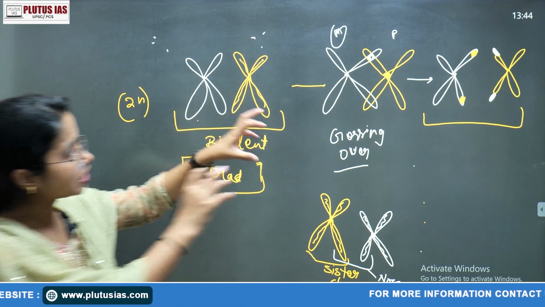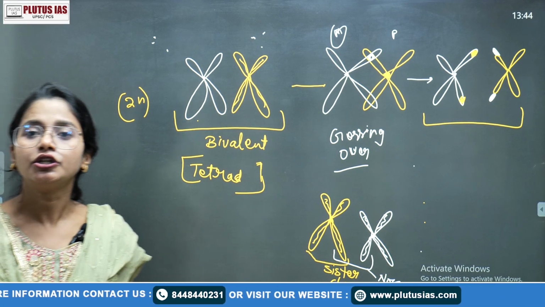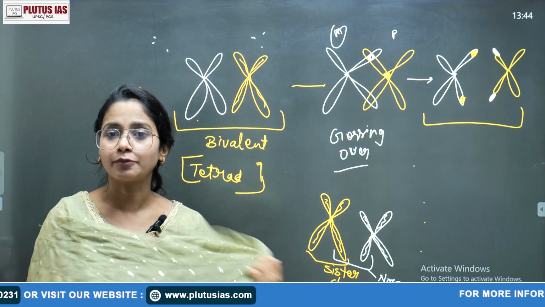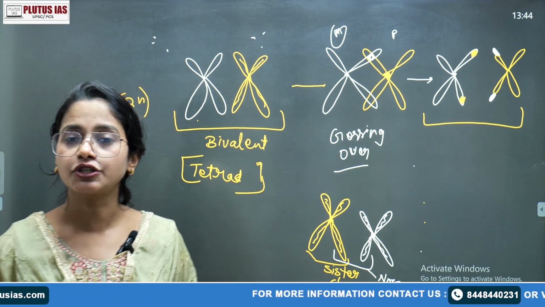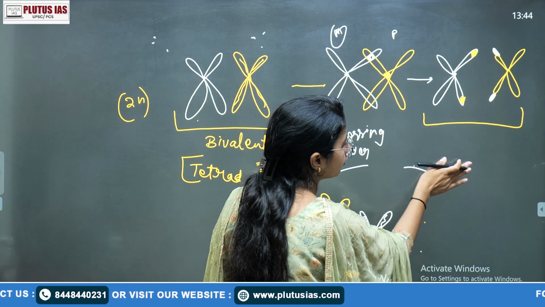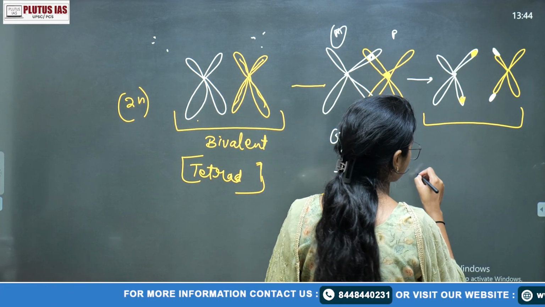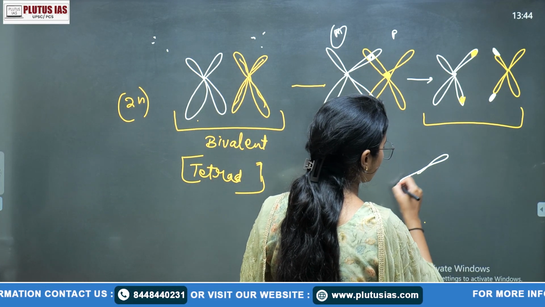Okay, so after the pachytene, when the cell enters the diplotene stage, this pairing actually starts separating from each other due to the dissolution of the synaptonemal complex. And when they are separating from each other, a structure forms that is called a chiasma. Okay, that is called a chiasma.